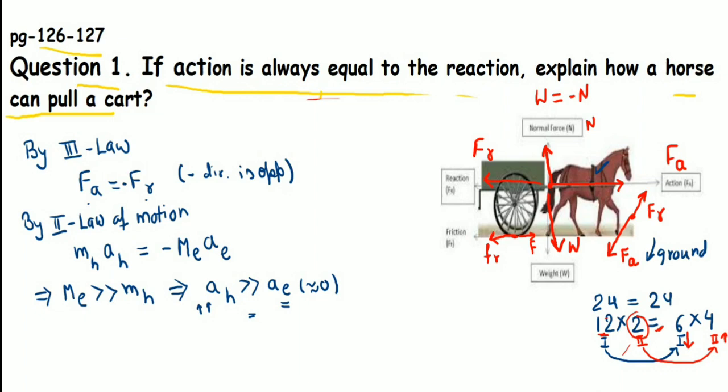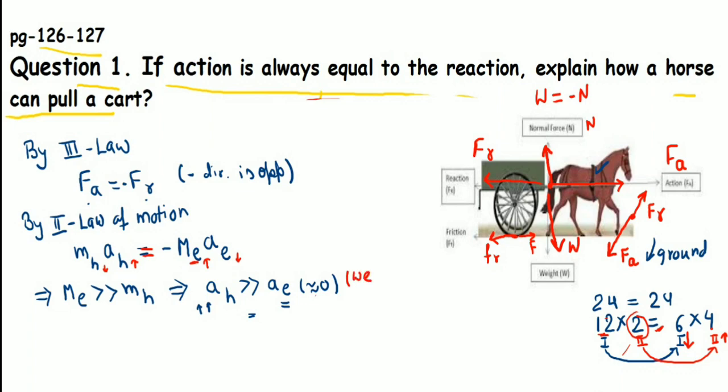Again we go to our question, that mass of horse and acceleration of horse, which is a mass of earth, is increasing, so the acceleration gained by the earth will decrease. Why? Because this term is equal to another product. Mass of horse is smaller, so the acceleration gained by the horse will increase. Correct? So these two terms will be balanced. Two sides will be balanced.